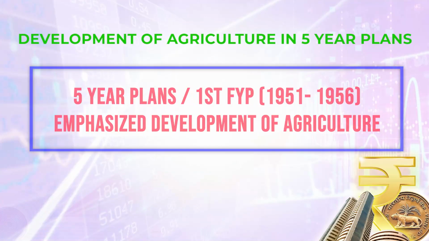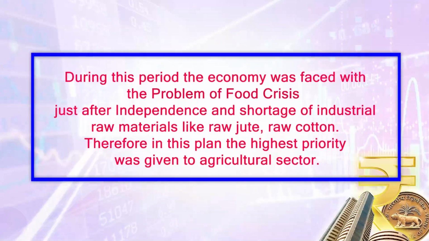At that time, just after independence, the government of India was burdened with many problems, and one of the main problems was the problem of partition, which created food shortage and shortage of raw materials.